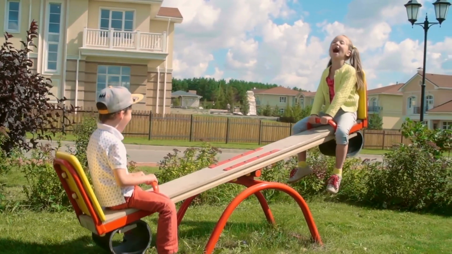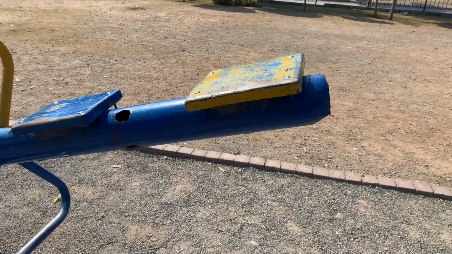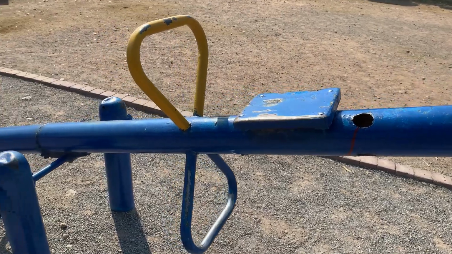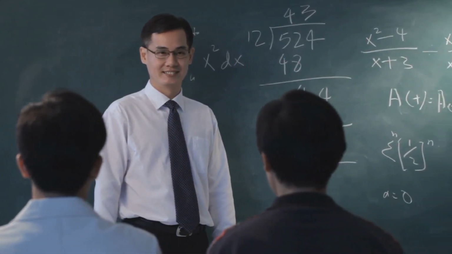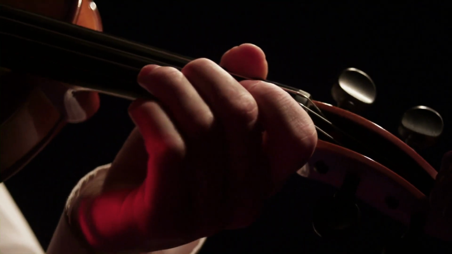Frequency and wavelength are like two sides of a seesaw. When one goes up, the other goes down. This is called an inverse relationship. High frequency means short wavelength, and low frequency means long wavelength. If a wave wiggles quickly, its crests are close together. If it wiggles slowly, the crests are far apart.